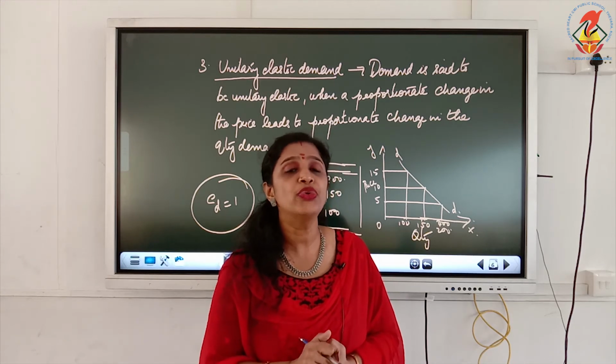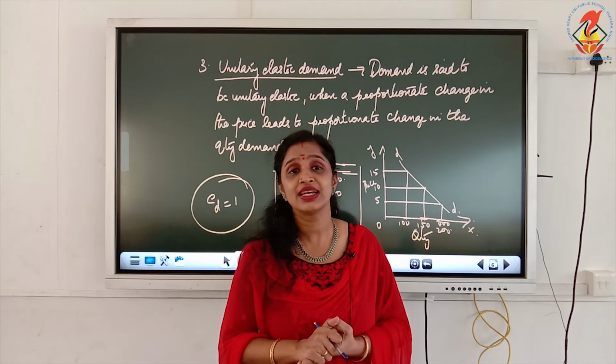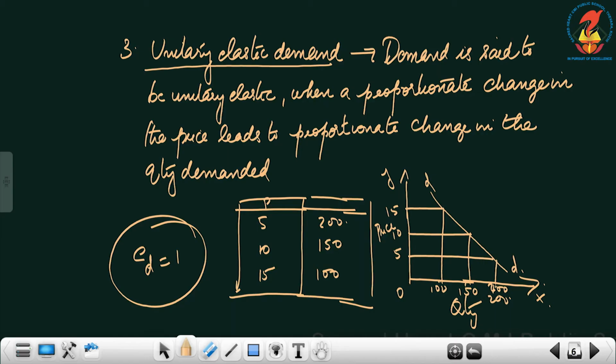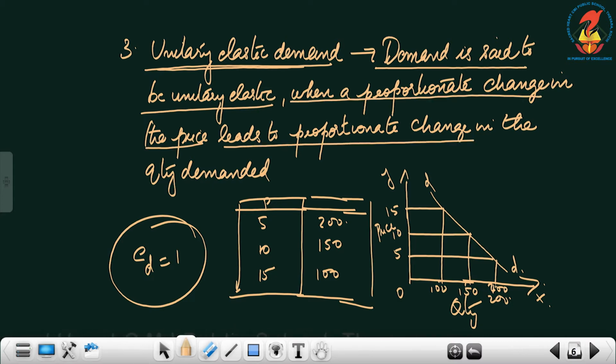The third one is unitary elastic demand, where elasticity of demand is equal to 1. What is unitary elastic demand? Demand is said to be unitary elastic when a proportionate change in the price leads to a proportionate change in the quantity demanded. Whatever change in the price, the same change in the quantity demanded is also experienced. That is known as unitary elastic demand.